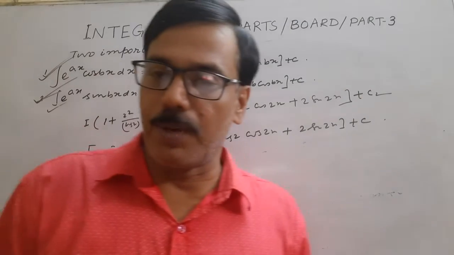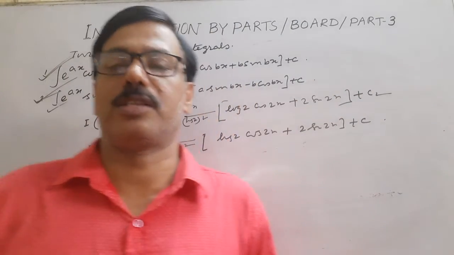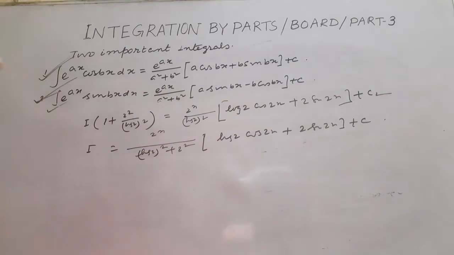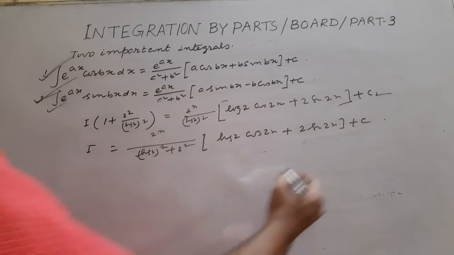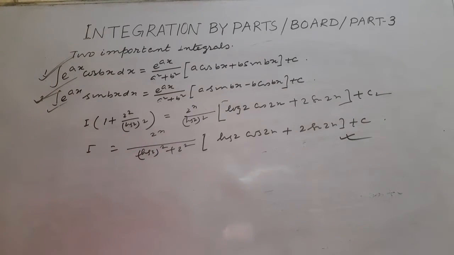So 2 to the power x is also an exponential function. So this is our result.